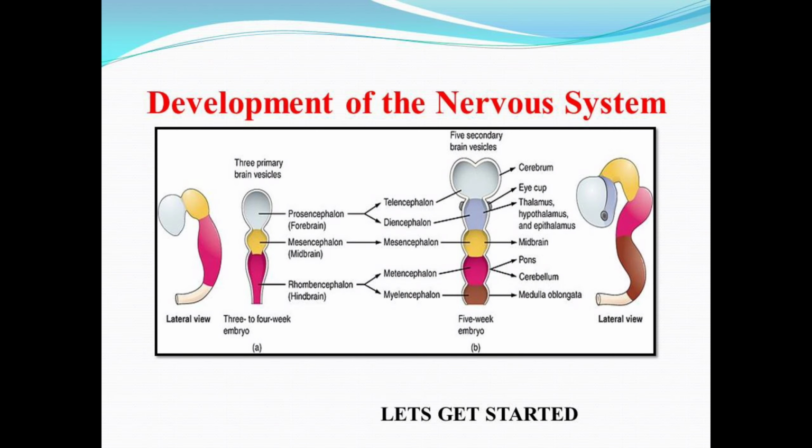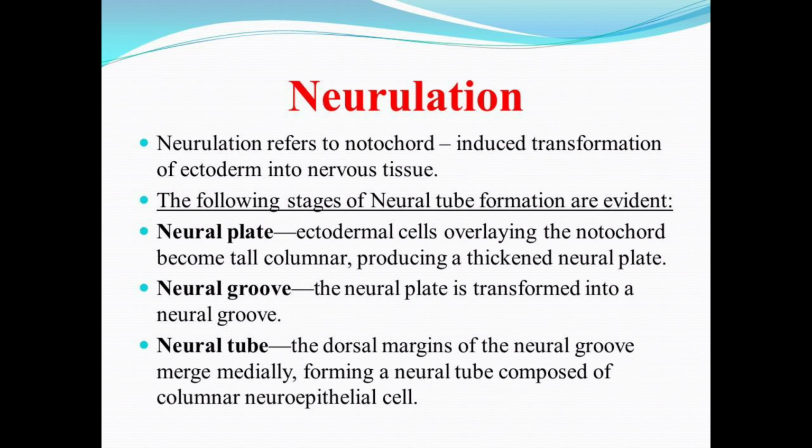So today we will discuss one of the important topics from the embryological part, that is development of nervous system. So let's get started. So first of all, what is nervous system? Nervous system is the network of fibers and cells that transmit the impulse from different parts of the body. Moving forward, we will discuss the whole development of nervous tissue from the basic, like what cells are involved, to the fully developed brain and the spinal cord.